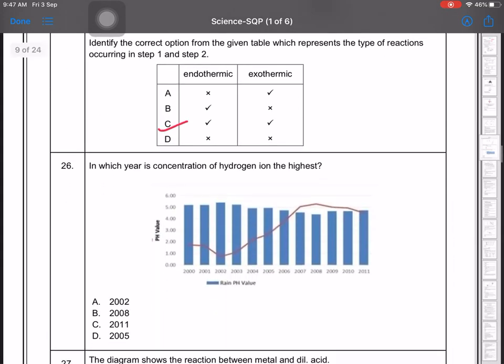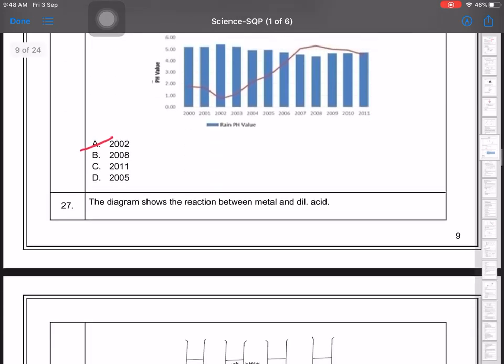In which year is the concentration of hydrogen ion the highest? You will see from the figure the pH value of rain is there. The lower the pH value, the higher the hydrogen ion concentration. The pH in 2002 reached below 1. That means the hydrogen ion concentration will be highest here.